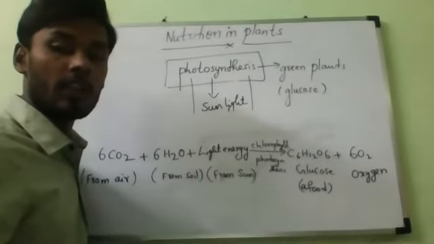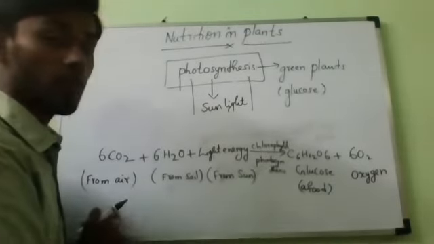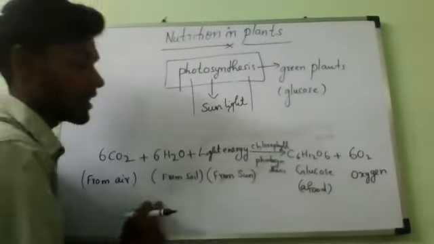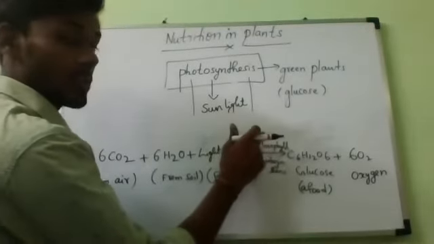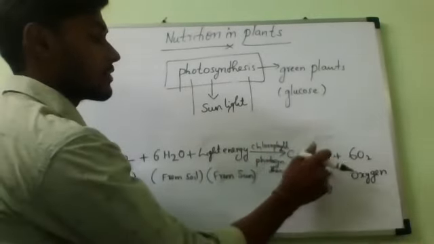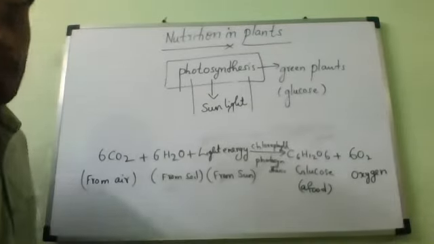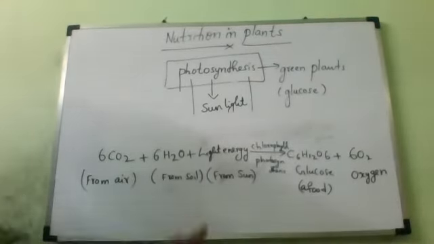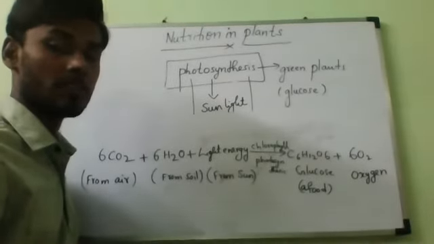So this is the modified equation we have to follow from now onwards. 6CO2 from air plus 6H2O from soil plus light energy from sun gives, in the presence of chlorophyll, C6H12O6 plus 6O2. So all of you write nutrition in plants. Please write this equation, all of you. I will say the definition.